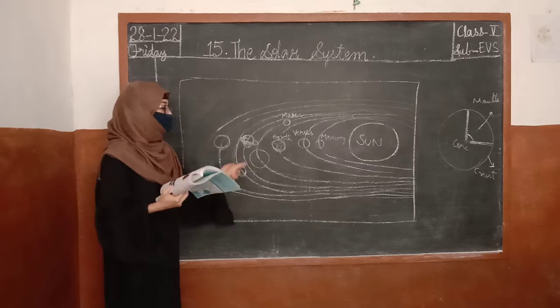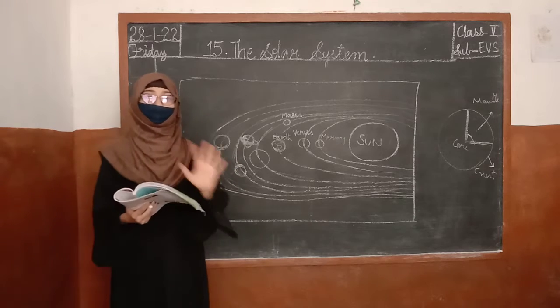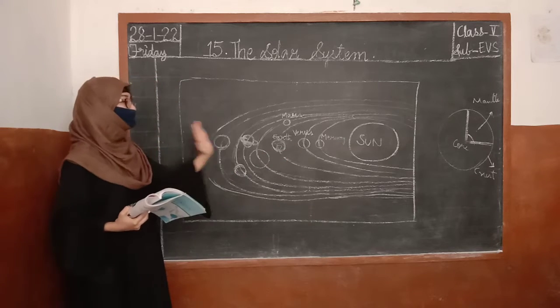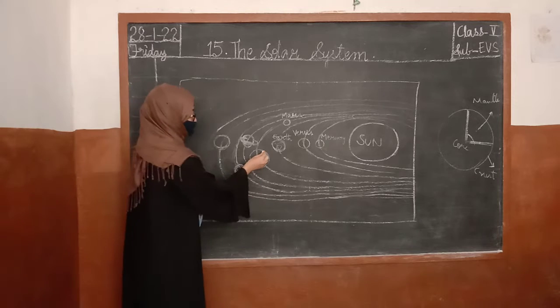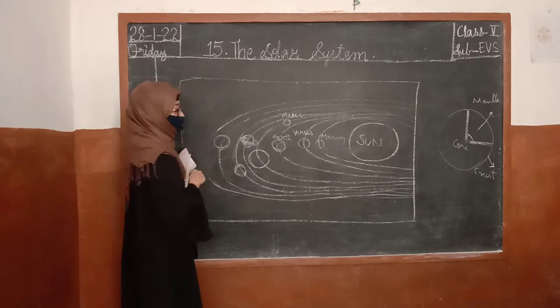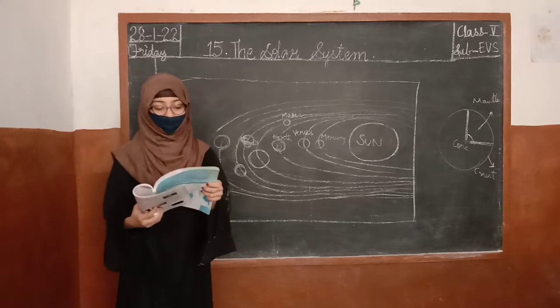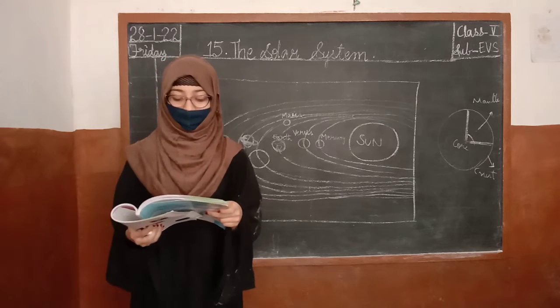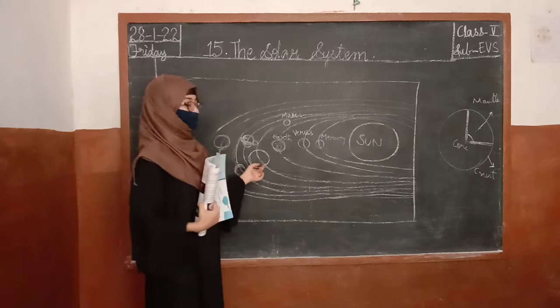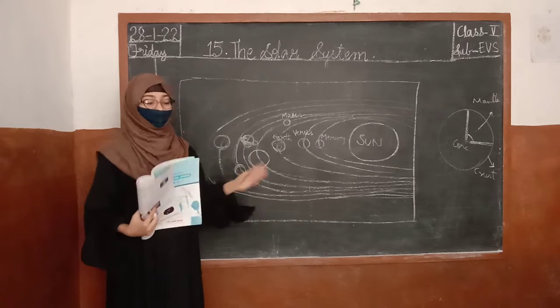Now, Jupiter. Jupiter is the biggest planet in the solar system. Is there any planet bigger than Jupiter, children? No. Right? Jupiter is the biggest planet in the solar system. It is made up of gas, mostly hydrogen. Which gas is present here? It is hydrogen gas.